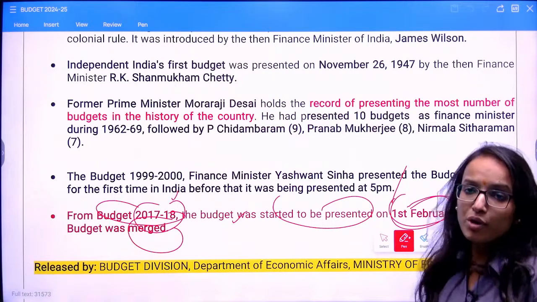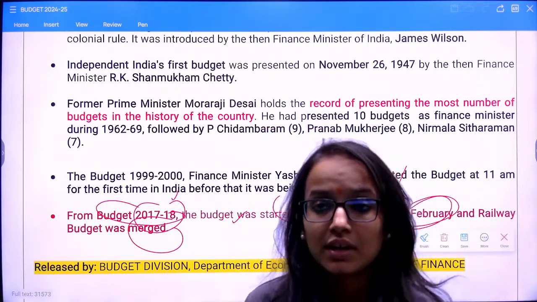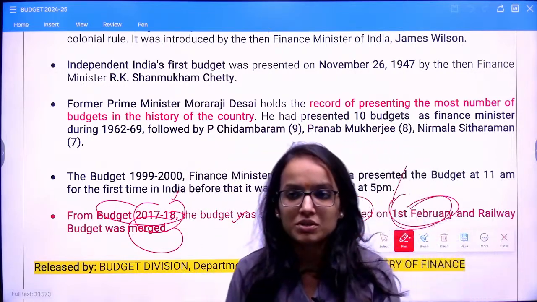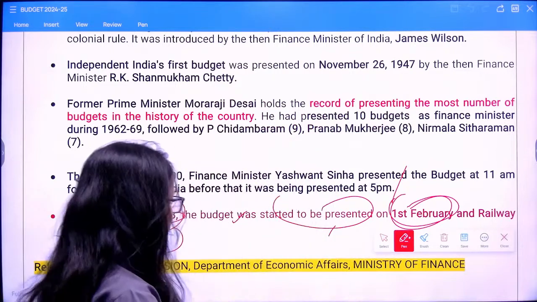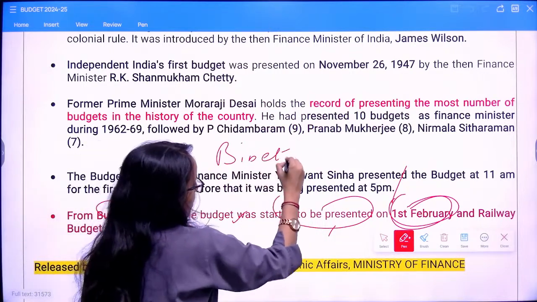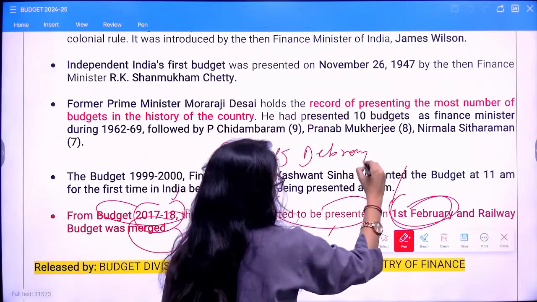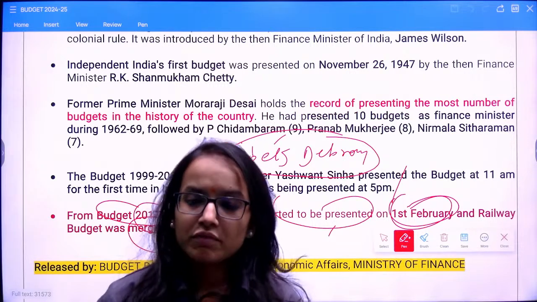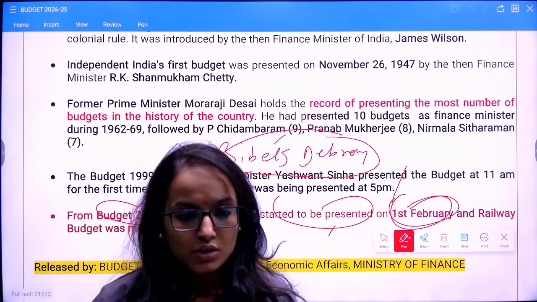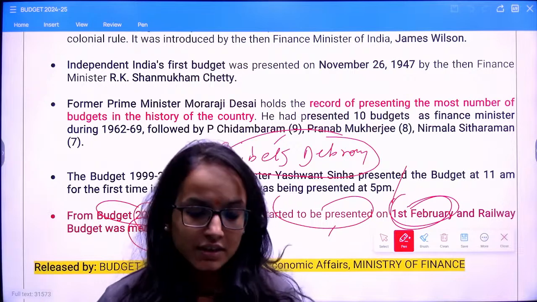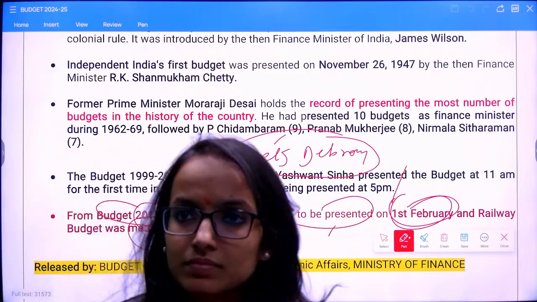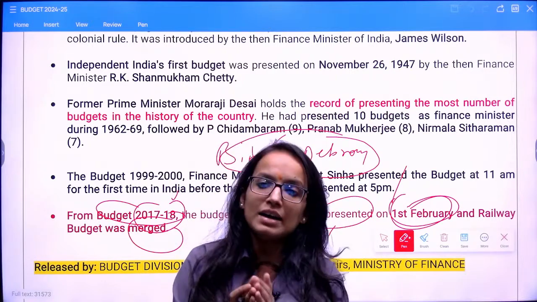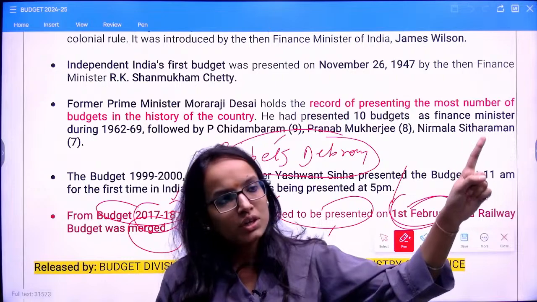Now here comes an important question. Can you name the committee which gave the recommendation for the merger of the railway and the union budget? Anyone? It is the Bibek Debroy committee. Remember this name, okay? Bibek Debroy, one of the prominent members of Niti Aayog. The Bibek Debroy committee gave the recommendation for merging the railway budget and the union budget. Earlier, what was the practice? It goes back to 1924.